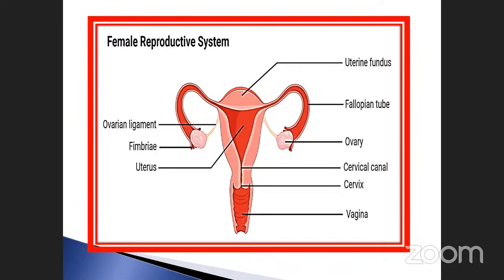United together, there is a small tube-like structure called the ovarian ligament. The connection is between the fallopian tube and the uterus. Already we discussed the fallopian tube. In between these two, there is a small tube-like structure called the ovarian ligament. This one is called the uterus, and this one is called the cervix and cervical canal, and this is called the copulatory organ.